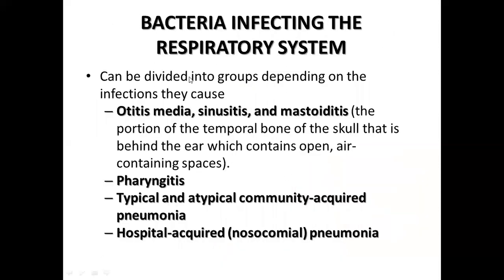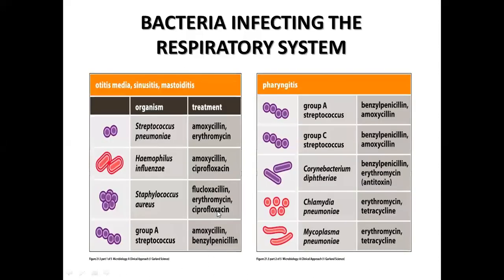Bacteria infecting the respiratory tract can be divided into groups depending upon the infections they cause. Otitis media, sinusitis, mastoiditis: these involve the portions of the temporal bone of the skull behind the ear, which contains open air-containing spaces. Then pharyngitis, typical and atypical community-acquired pneumonia, and hospital-acquired nosocomial pneumonia.